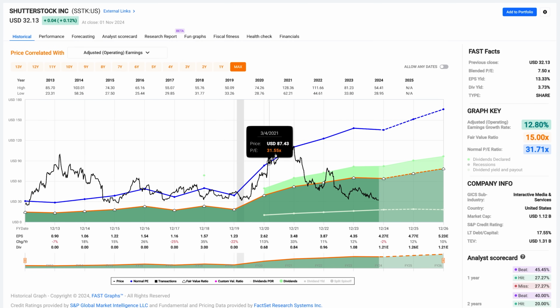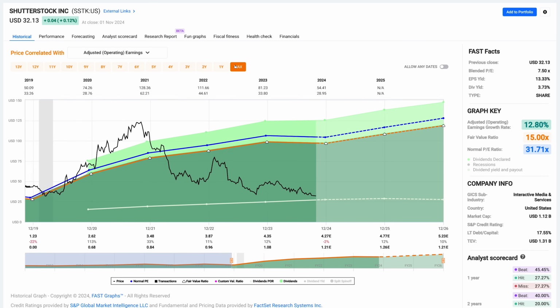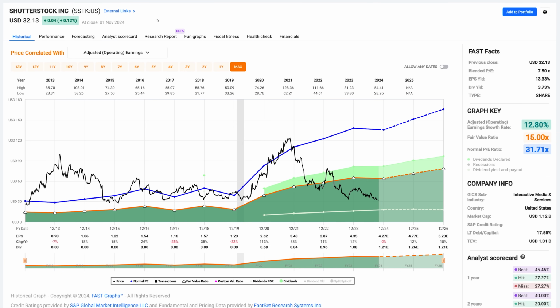The market has put a high premium value on it for the last couple of years, and once they started paying a dividend, the stock was overvalued during this period. It now looks like it's very undervalued. So if I shorten this time frame significantly, I've still got very strong growth and a very low multiple, and very low debt for this small cap company. This could be a very attractive situation for those who are willing to look at a stock. Now, they just started paying a dividend in 2020.